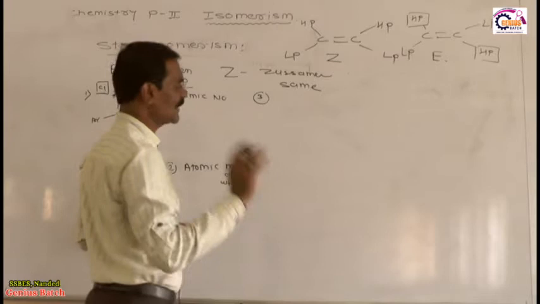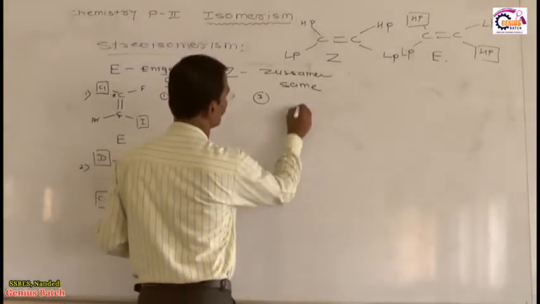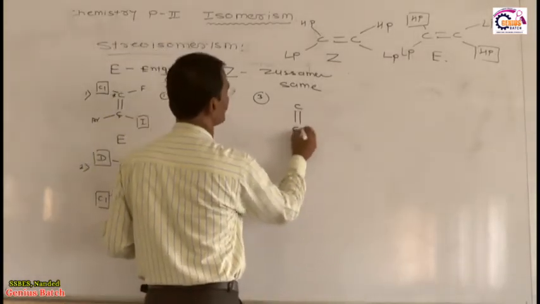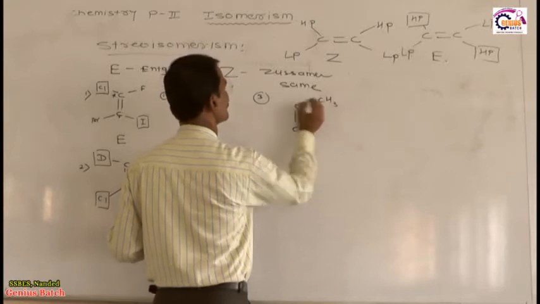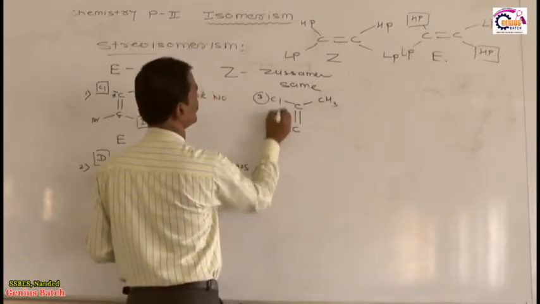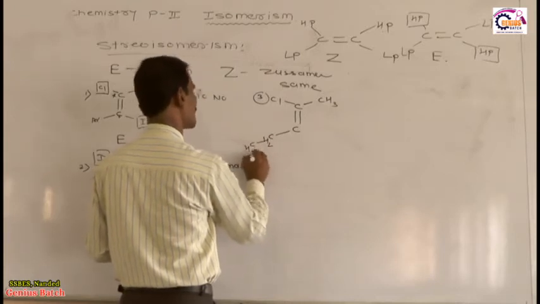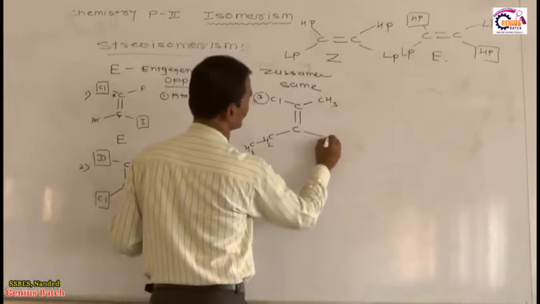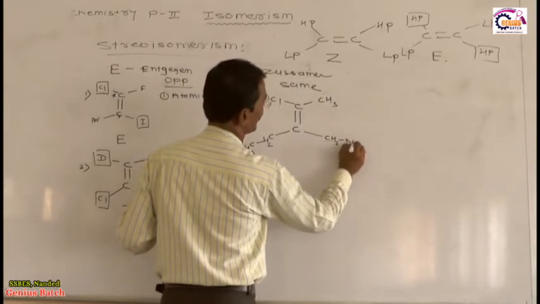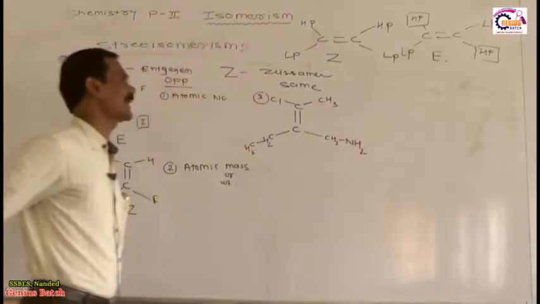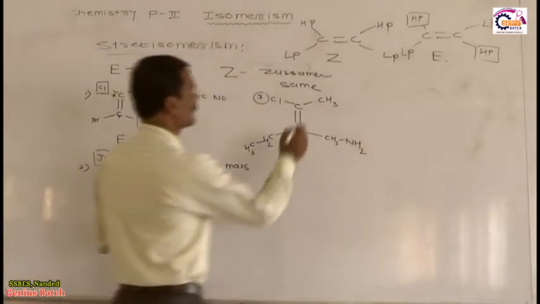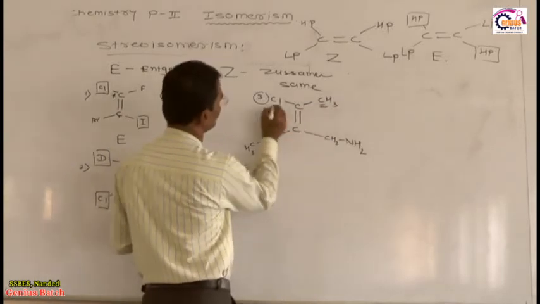Now come to the third rule. What is the third rule? See, suppose I have this type of molecule, C double bond C, suppose here CH3, suppose here Cl, suppose here CH2CH3, and suppose here CH2NH2. I have this type of molecule, okay? Now in first identification, this is carbon, this is chlorine.